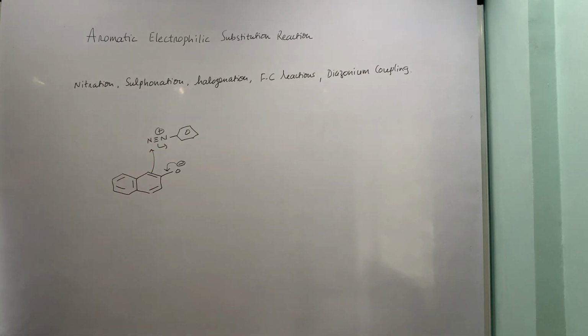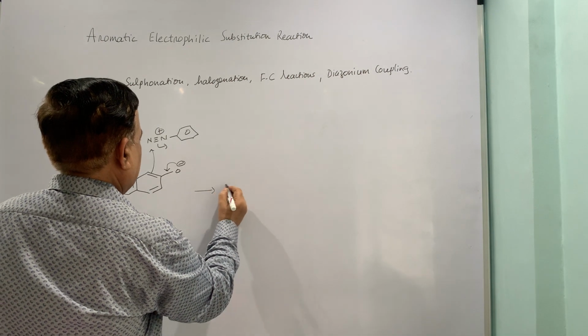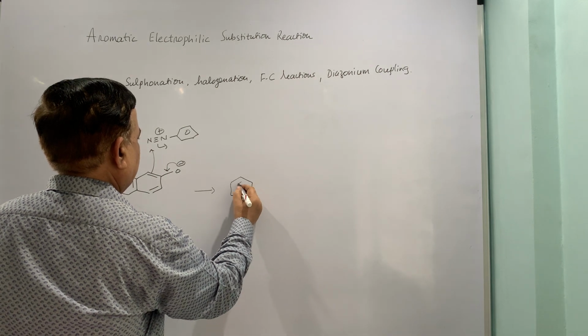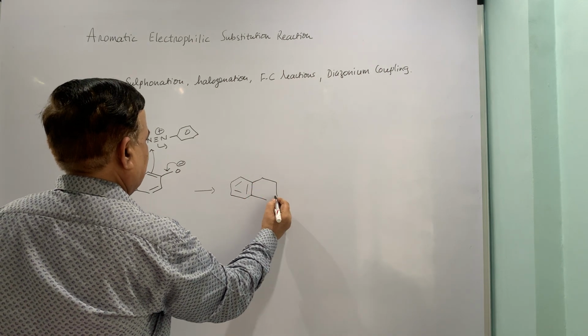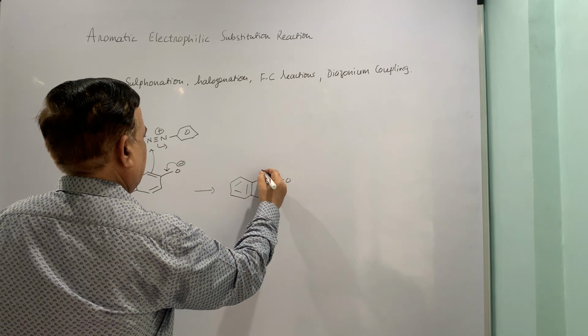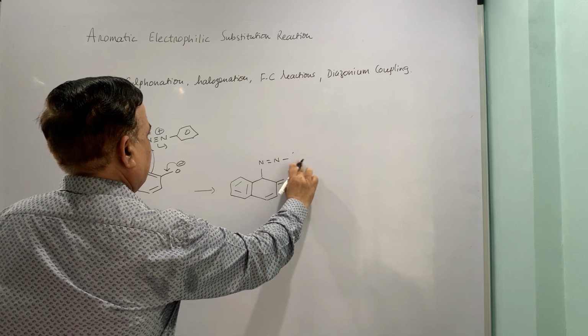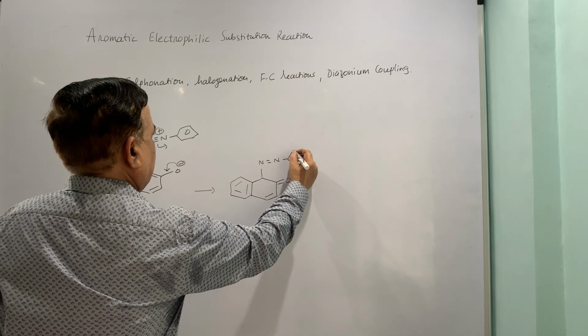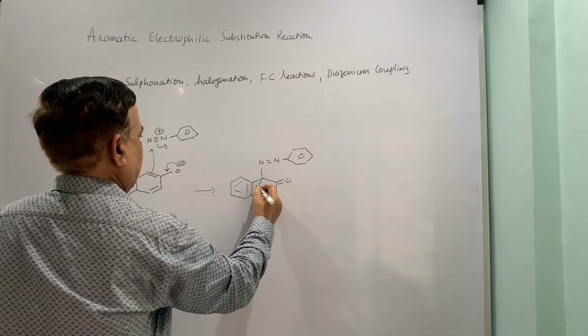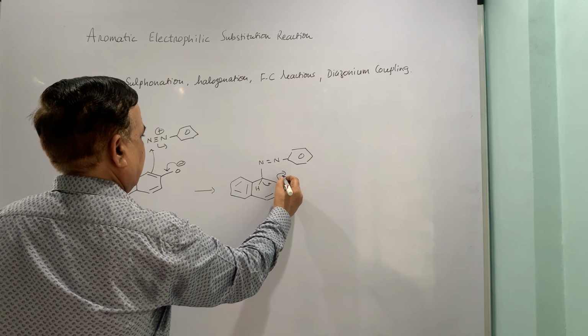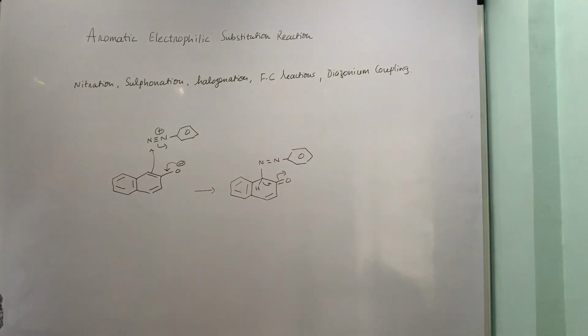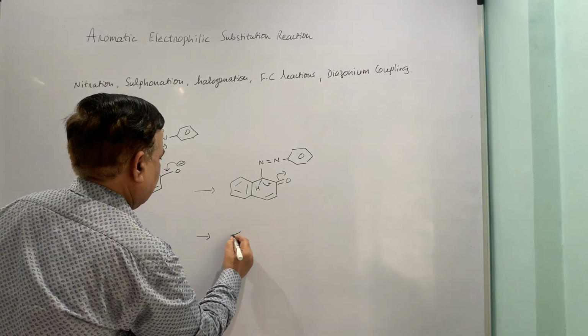The electron pull is because nitrogen is positive, and this is how the electron movement takes place, and you end up with the intermediate which shows that you are having a diazonium ion, and finally aromatization occurs because this hydrogen is acidic, the enolic proton.